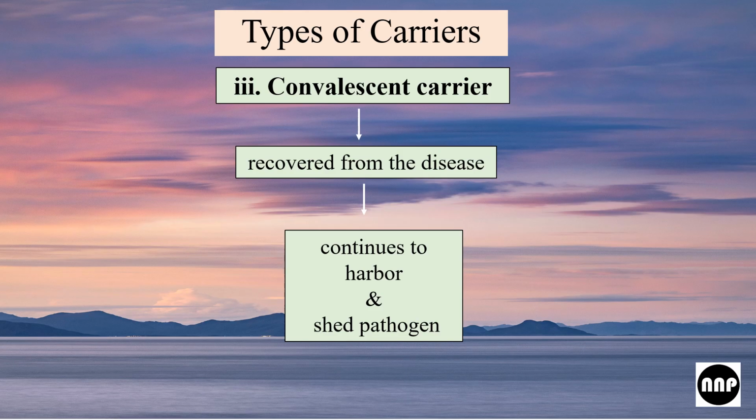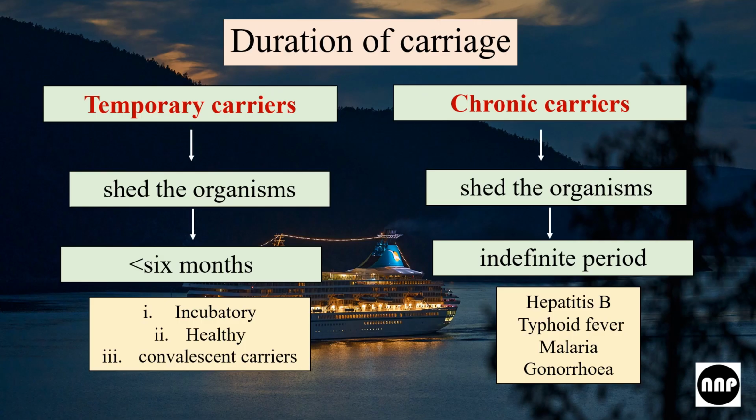Let us see. On the basis of duration of carriage, they are subdivided into temporary and chronic carriers. The temporary carrier will be shedding the organism for less than 6 months, and what we discussed now, incubatory, healthy, and convalescent carriers, come under temporary carrier. The chronic carrier sheds the organism for an indefinite period, for example, hepatitis B, typhoid fever, malaria, and gonorrhea.